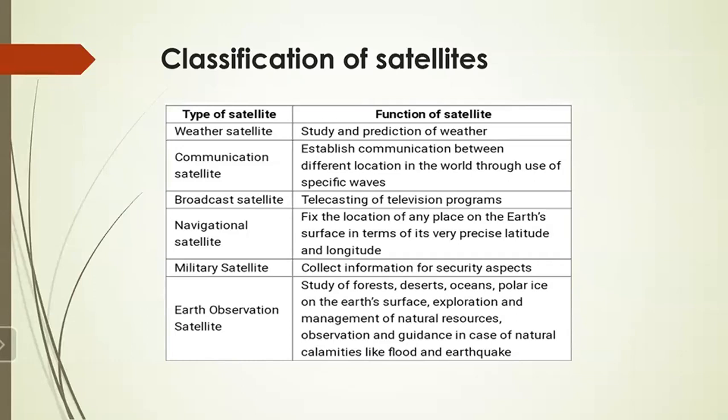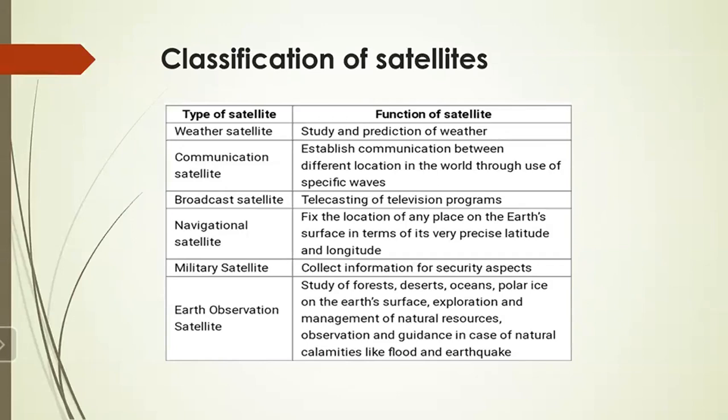Then we have the navigational satellite. What is the function of the navigational satellite? To fix the location of any place on the Earth's surface in terms of its very precise latitude and longitude. Military satellite: the function of this is to collect information for security aspects.